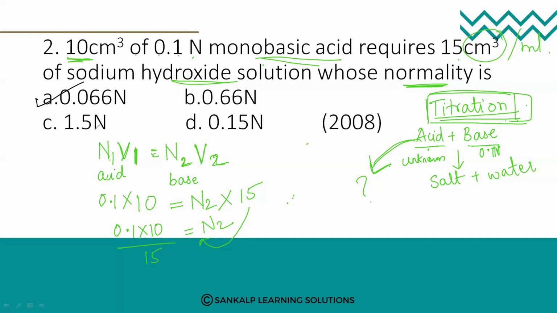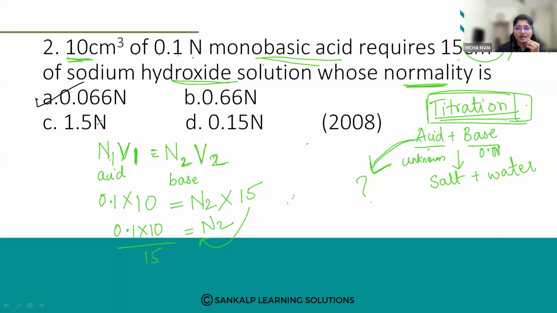So this titration, you're going to do in the practicals. Once your practical starts, at that time you'll understand what is acid, what is base, and how we are going to do titration. What is a standard solution? A standard solution is one whose concentration is known.